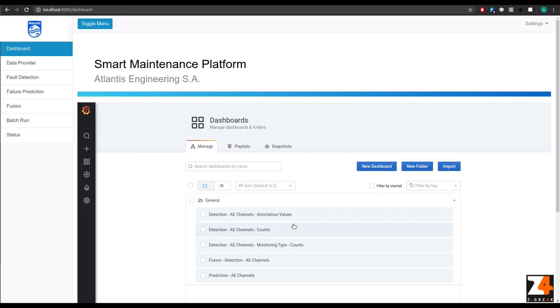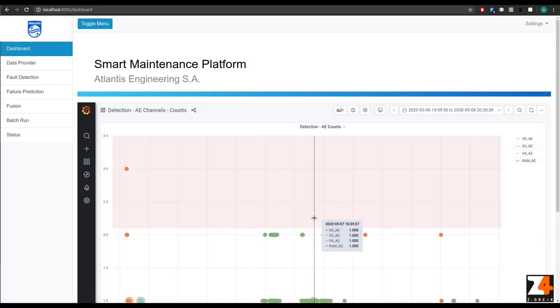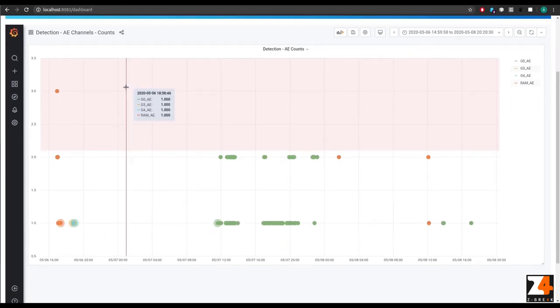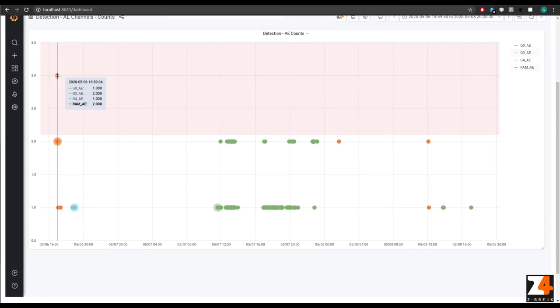In the Detection Acoustic Emission Channels Count dashboard, a plot shows the number of detected incidents per acoustic channel per detection monitoring type. The fault detection functionality is offered as an ensemble of three monitoring approaches, as no single monitoring approach is enough to accurately detect all the possible faults in the machinery. In this plot, for example, at that point, all the spikes, bounds and trend detection tasks on the RAM acoustic emission channel have reported an incident, so we are confident enough to report that something is going wrong in the machinery. We have marked the area above two incidents with red in order to clearly attract the engineer's attention.